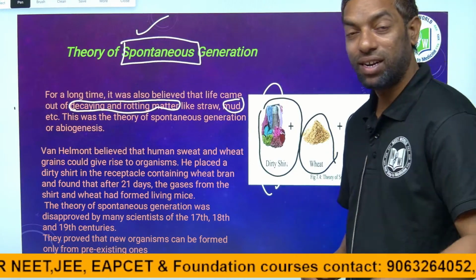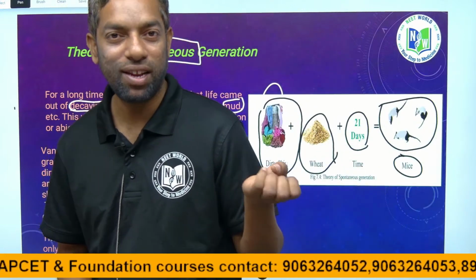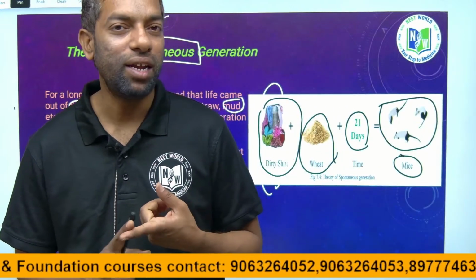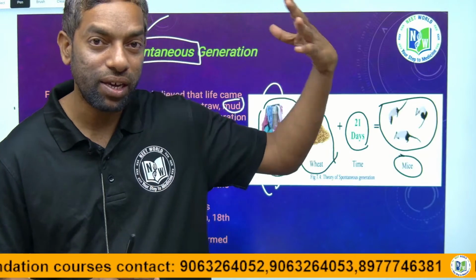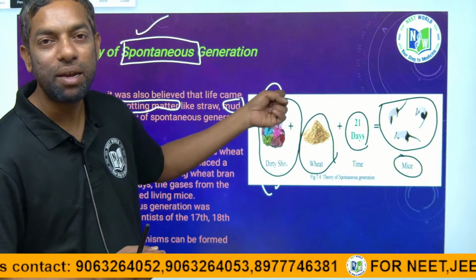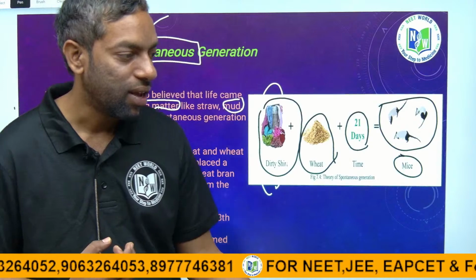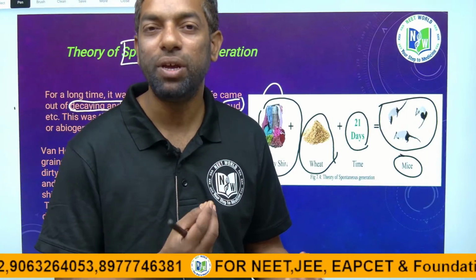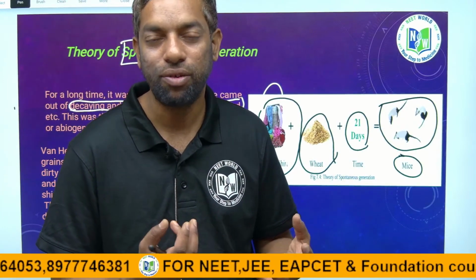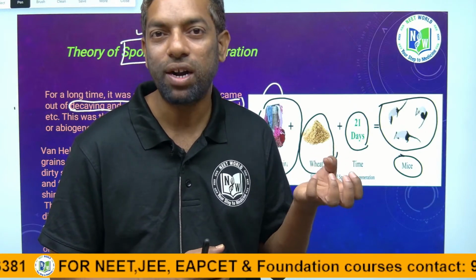Maybe that dirty mud in those days had organisms in it. The material is different. Life started about 3 billion years ago, right? Three billion years ago, the earth, mud and water were maybe different. We can't predict that.